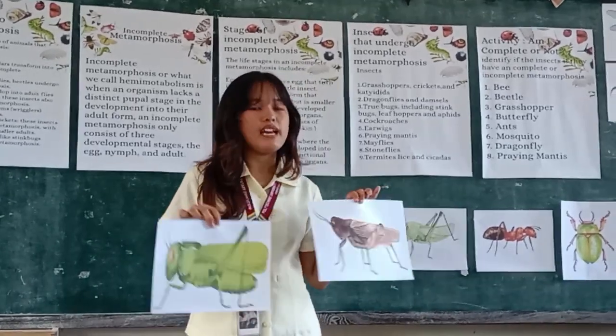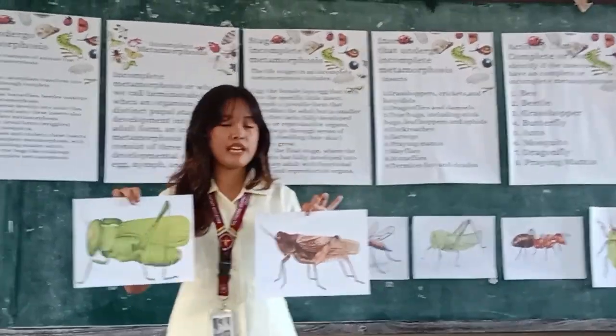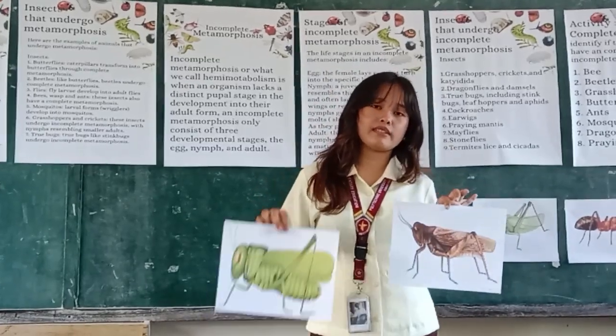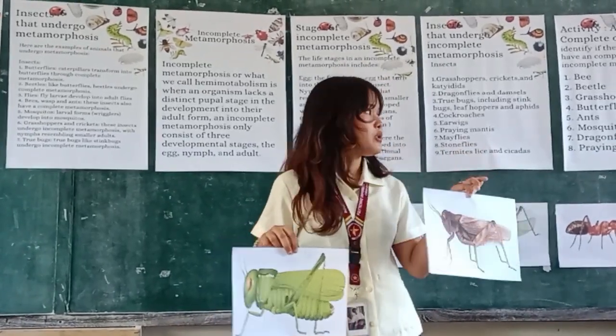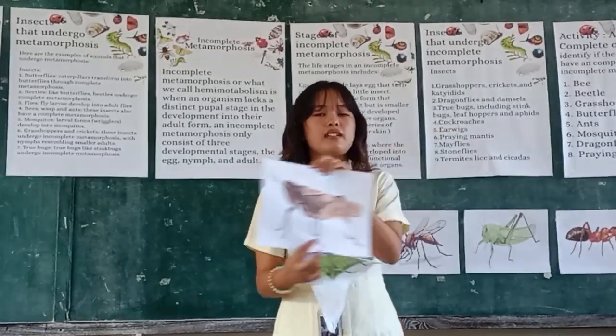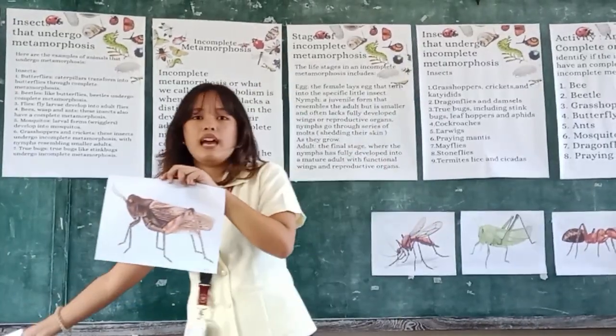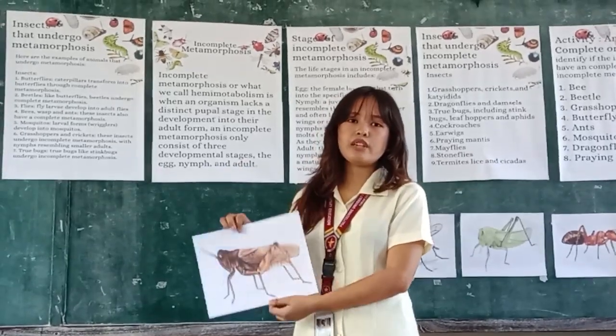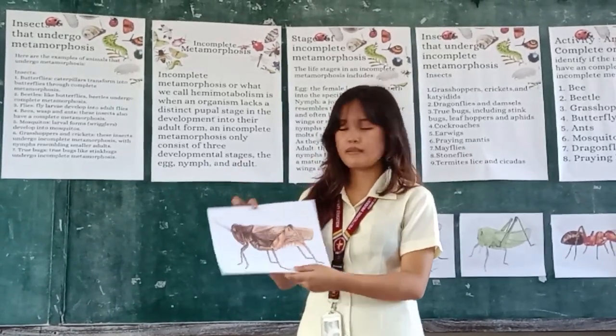Yes, that is correct. This is the nymph stage of the grasshopper and this one is the adult form of the grasshopper. The adult form resembles a more mature grasshopper where it has a different structure in the body and even its legs and its color. This happens because of the molting of shells that it has.